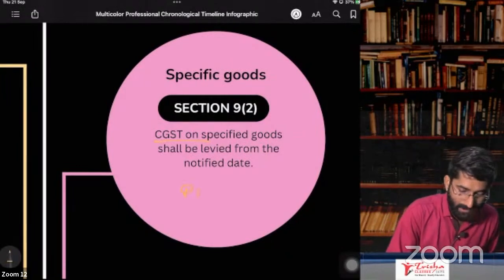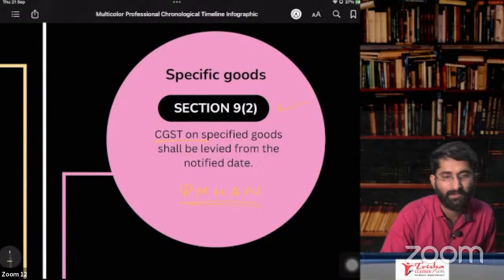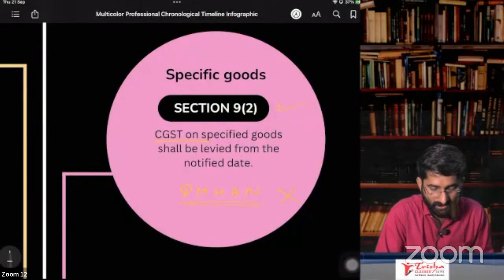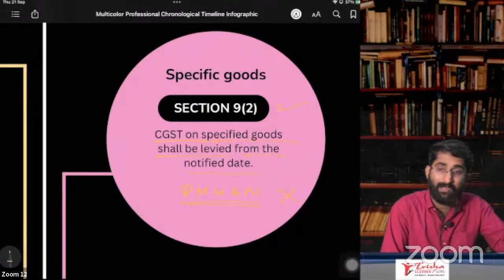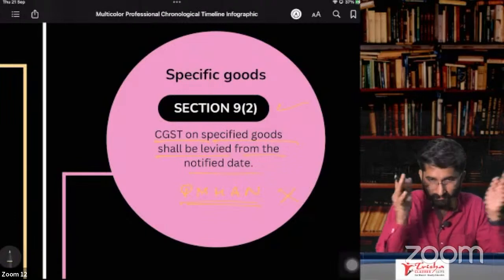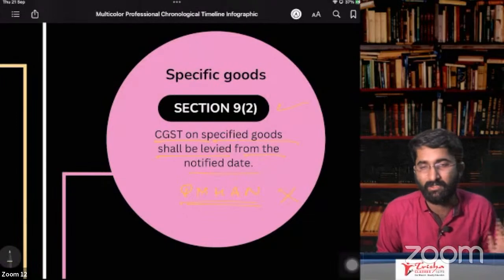Now here, section number 9, subsection 2 is talking about petroleum products. Remember PMHAN, that is given in section number 9, subsection 2. On these products, there is no GST. See, CGST on specified goods shall be levied from the notified date. Right now, there is no GST. Practically, even today, if you get the bill of petrol, there is no GST on that.